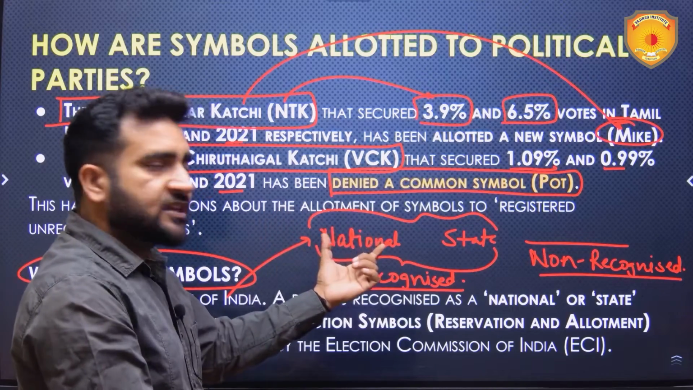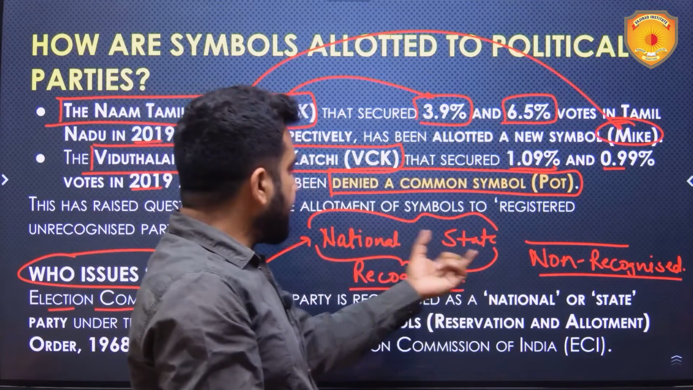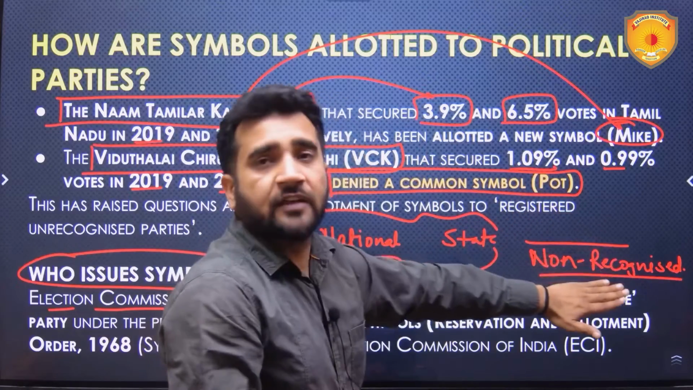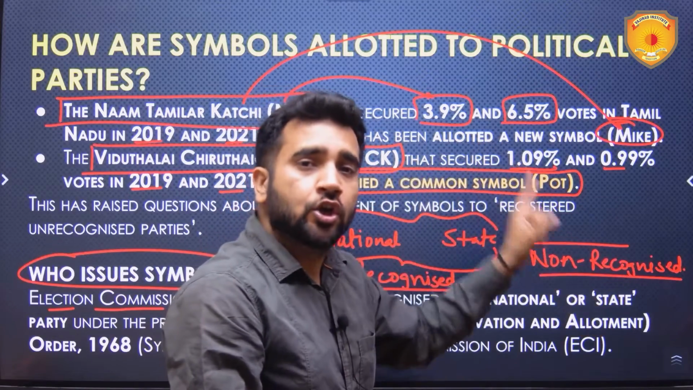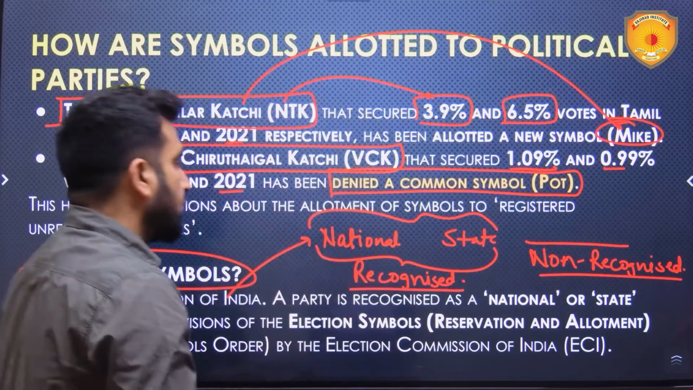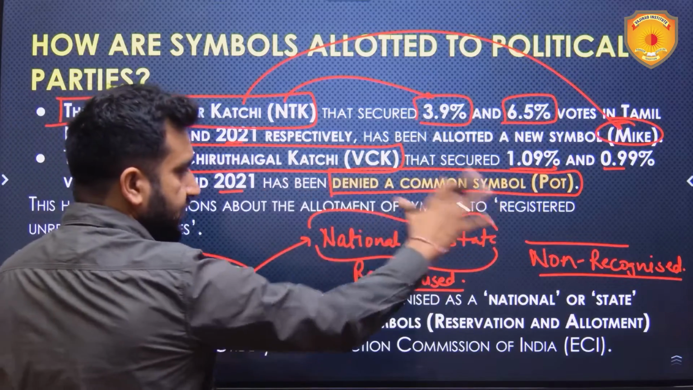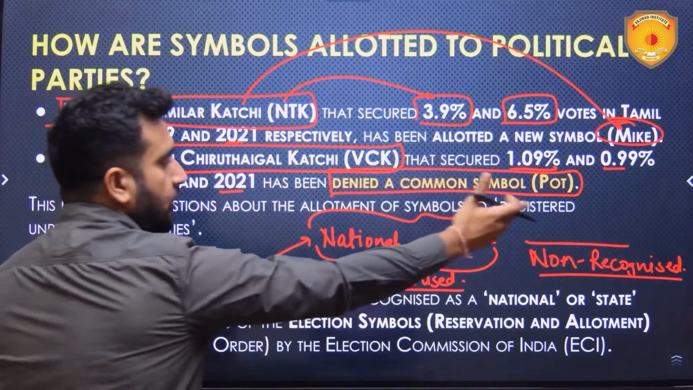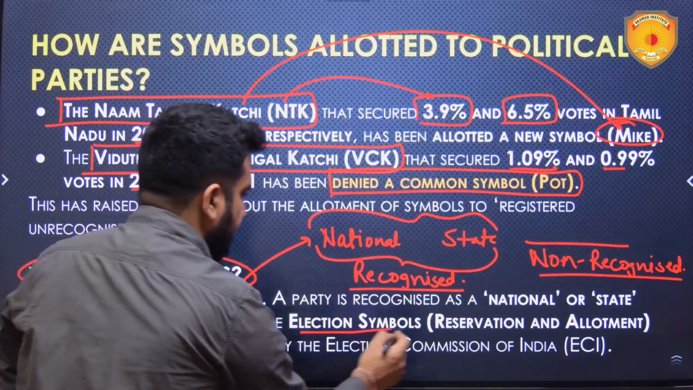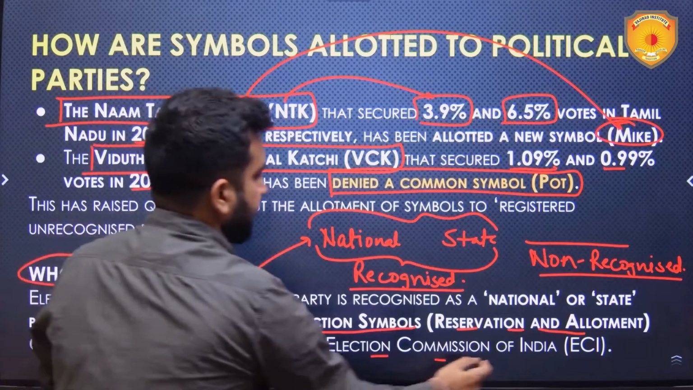Let's suppose you are recognized as a national party, so you will be a registered recognized national party. But if you do not fall under either of these two categories, you will be a registered non-recognized party. That is what we need to understand. This classification is done by the Election Commission of India, and accordingly symbols are allotted. There are separate rules for allotting symbols, and these rules are guided by the Election Symbols Reservation and Allotment Order 1968 by the Election Commission of India.